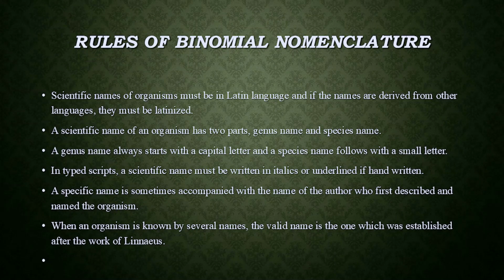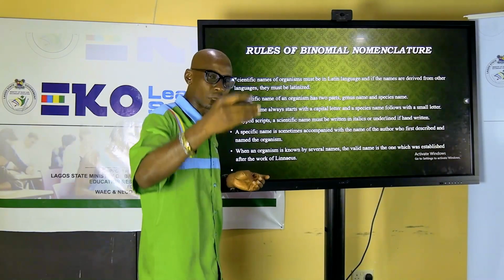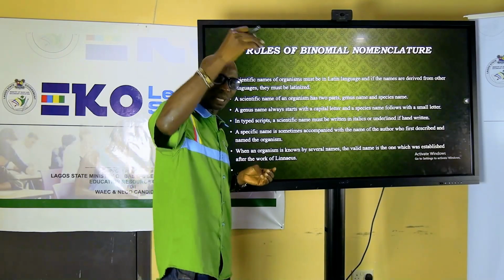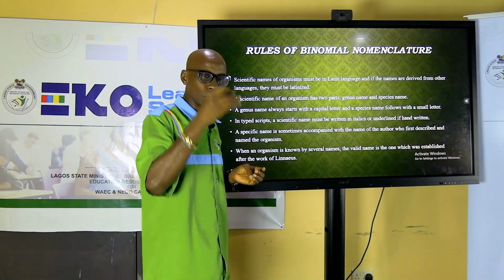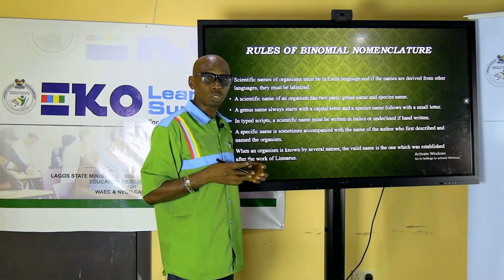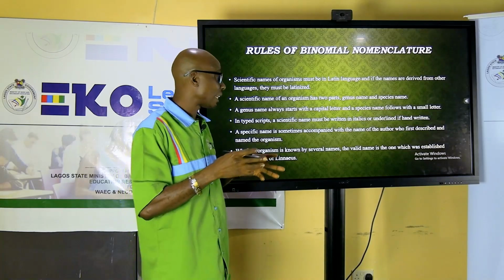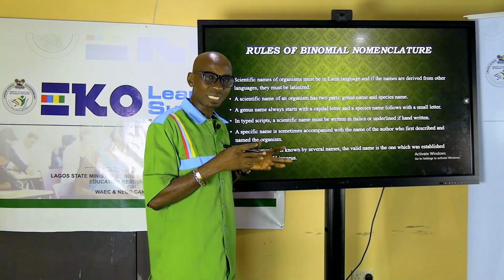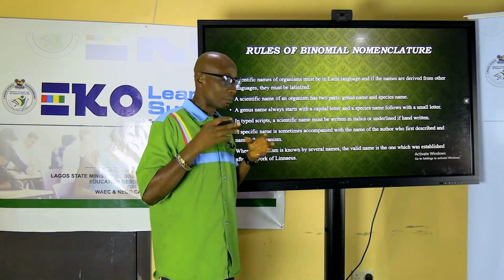When organisms have several names, the specific name is accompanied by the author's name. After the species name, sometimes they put the author name to show who is the person that discovered the organism or the person that named it. Most times at the end you might see L, to show this organism was named by Linnaeus.